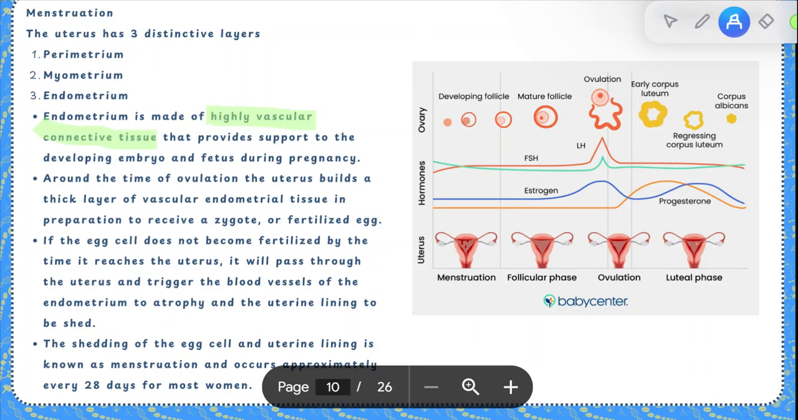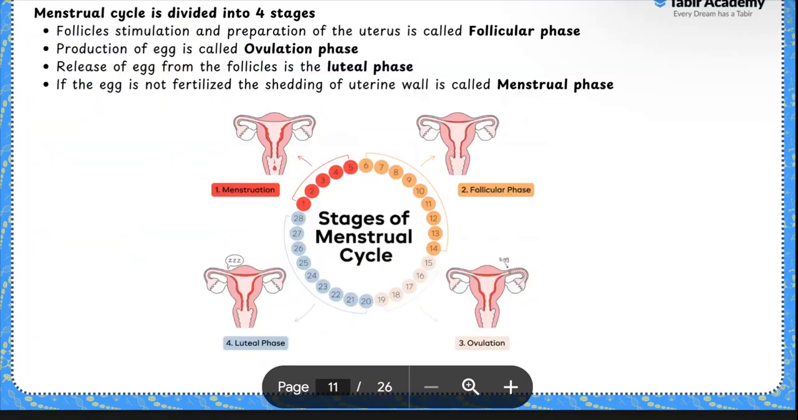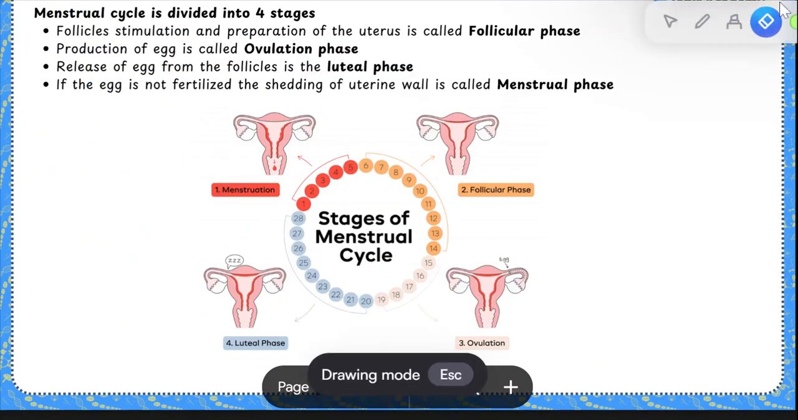So if the egg does not become fertilized by the time it reaches the uterus, it will pass through the uterus and trigger the blood vessels of the endometrium to atrophy. Atrophy का क्या मतलब होता है? To start breaking down and degenerating. And the uterine lining to be shed, and that is why actually क्या कहते हैं menstruation होती है. So the shedding of the egg cell and the uterine lining is known as menstruation and occurs approximately every 28 days in most women.